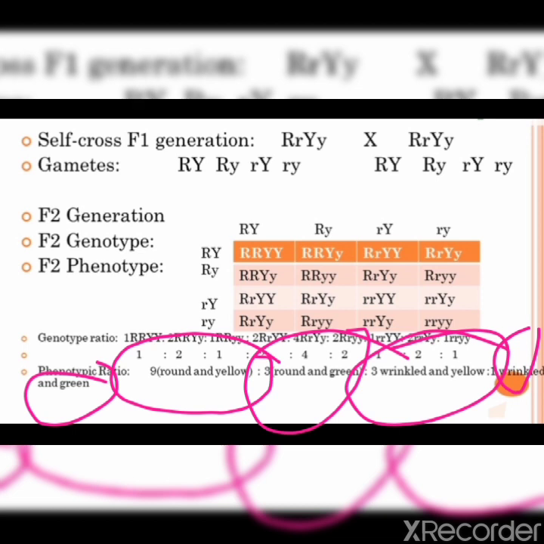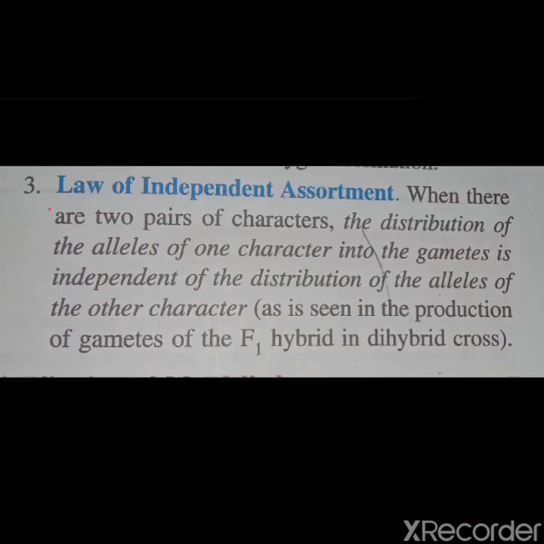So what conclusion did he come to? He came to the next law, which is the law of independent assortment, which says that when there are 2 pairs of characters, the distribution of the alleles of one character into the gametes is independent of the distribution of the alleles of the other character. Clear? As is seen in the production of gametes of the F1 hybrid in a dihybrid cross.